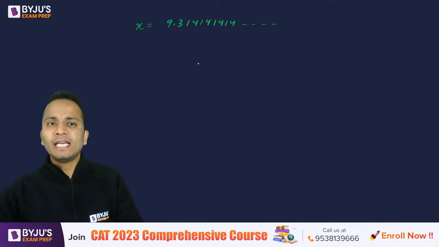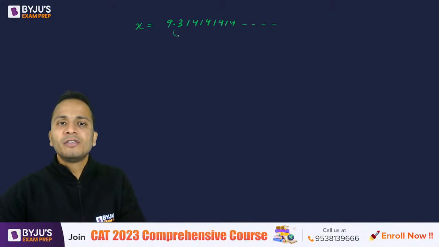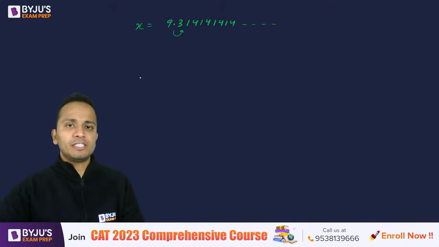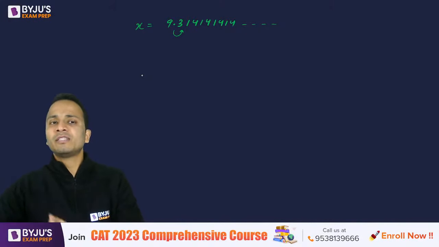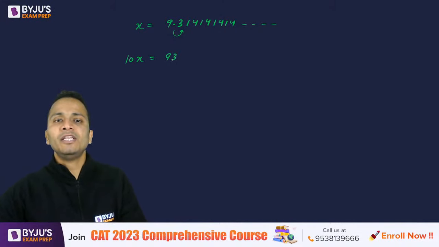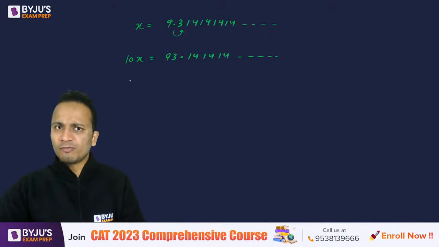Okay, so in that case, first of all, convert it into the standard form where the repetition is starting immediately after the decimal. For that, I'll shift the decimal one place to the right by multiplying the number by 10. So first of all, I'll obtain 10x, which will be 93.141414 and so on. Okay, now this number is converted into the standard form.